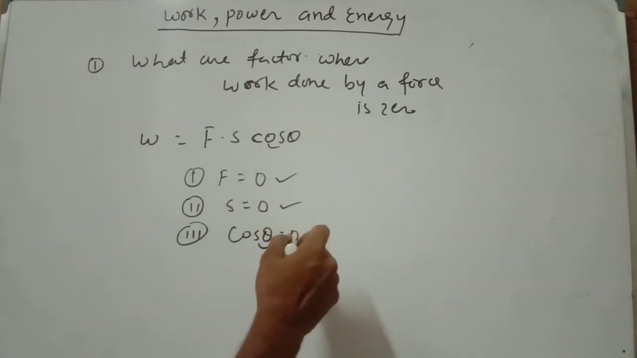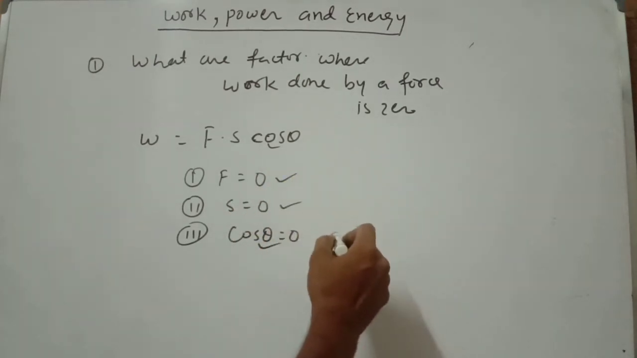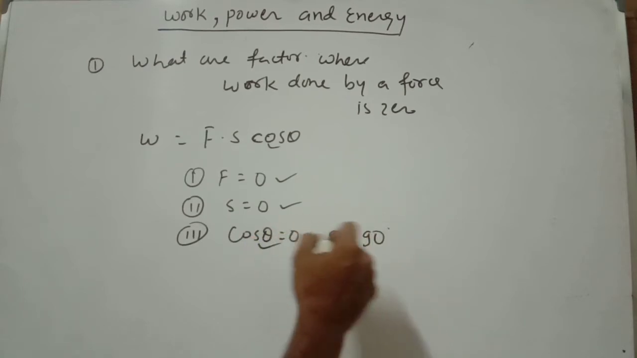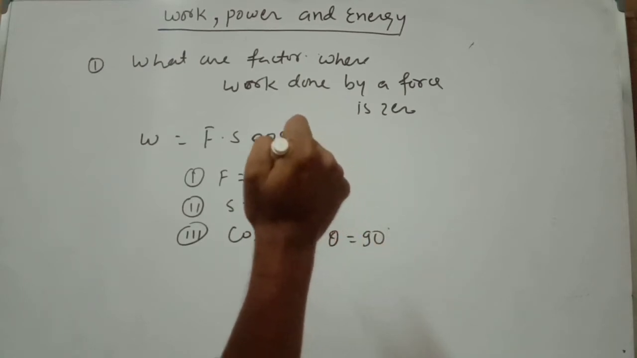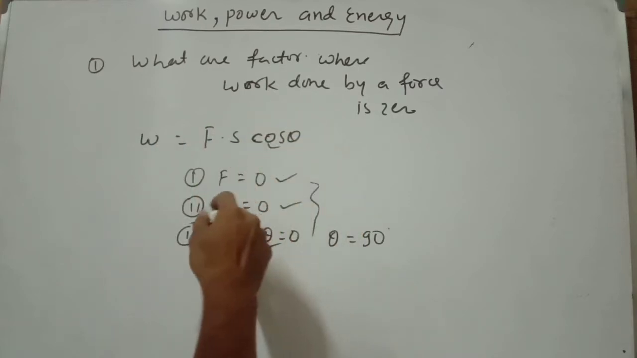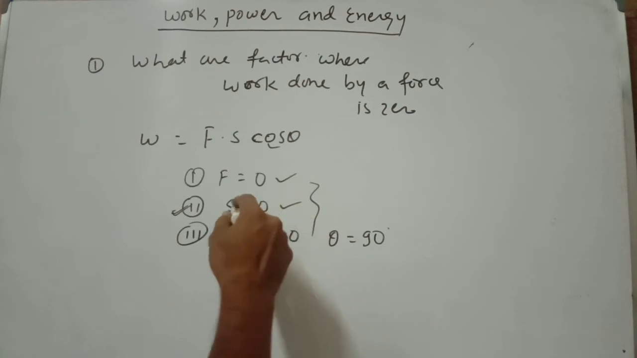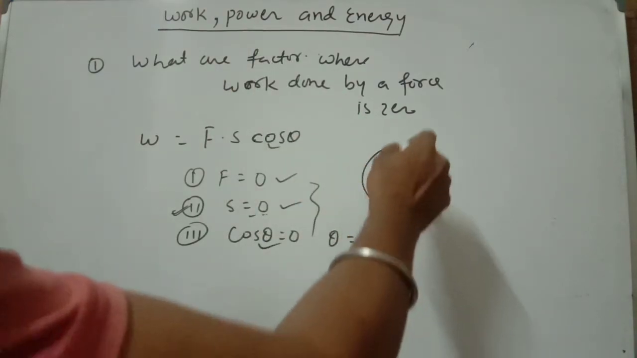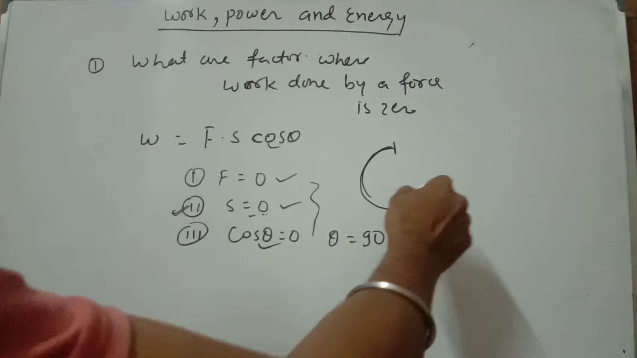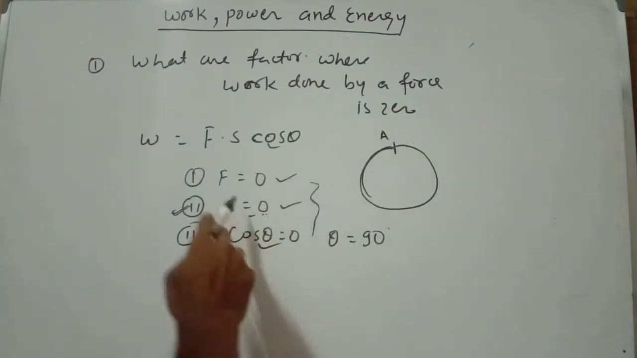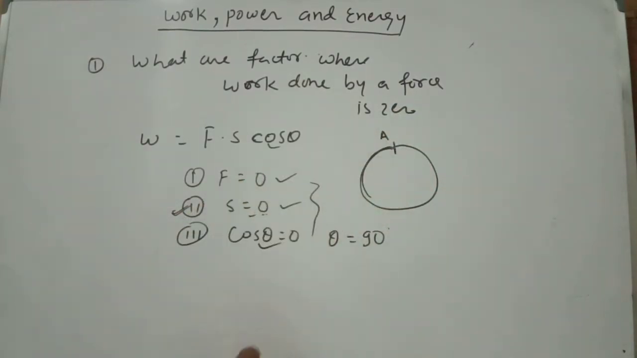So if cos theta is equal to 0, what is the angle theta? Theta should be 90, because we know that cos 90 is equal to 0. So there are three cases where the work done is 0. I am giving an example for displacement equal to 0. When any body moves on a circular path, it starts from here and comes back to the same position. In this case displacement is 0, so work done is 0.